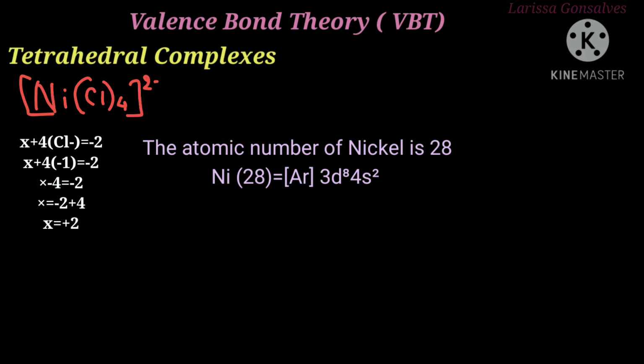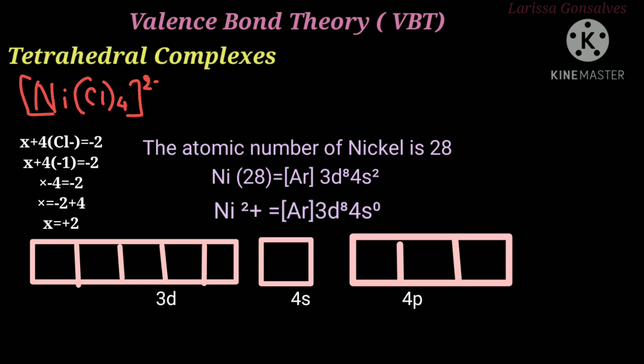Since the oxidation state of nickel is plus 2, we have to remove 2 electrons from the electronic configuration. Hence the electronic configuration now becomes the noble gas core of argon 3d8 4s0. So now draw the orbitals, that is 5 blocks for 3d, 1 for 4s and 3 for 4p.